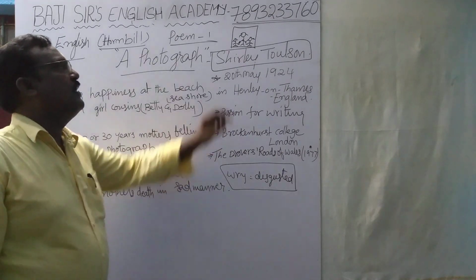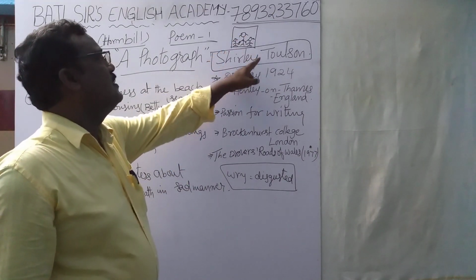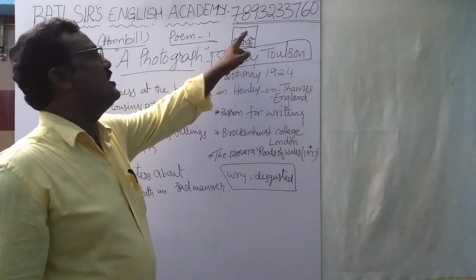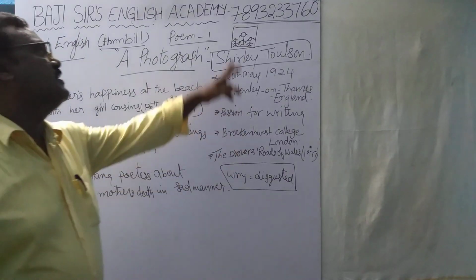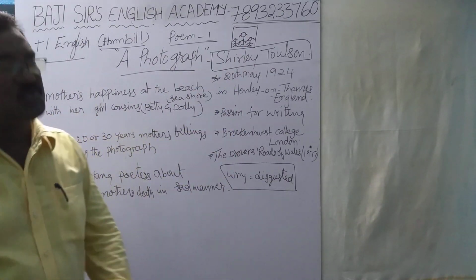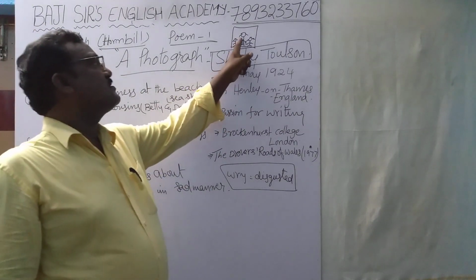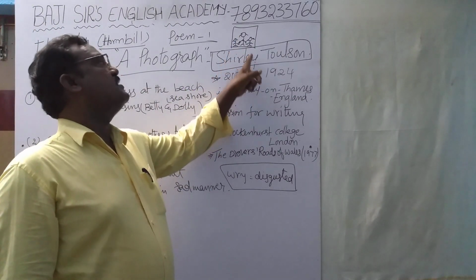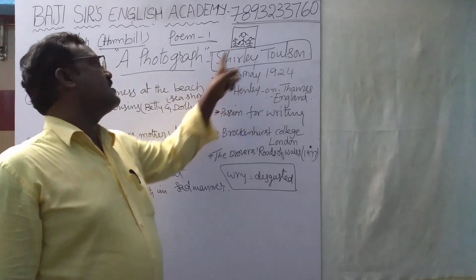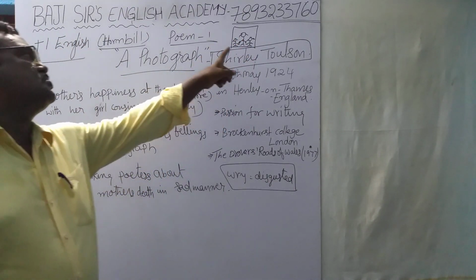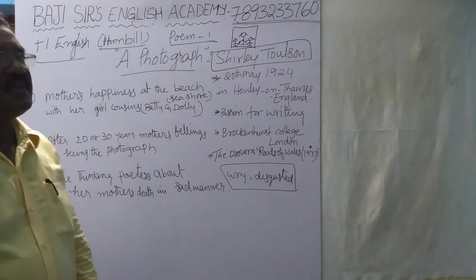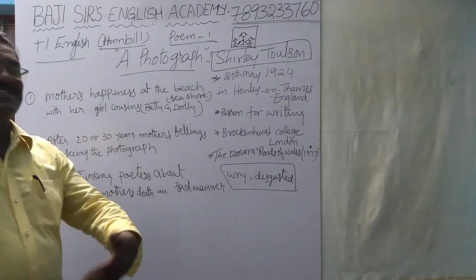There, the mother is the big girl. Her age might be 12 years. So here what we have to understand is the age of 12 years. Shirley's mother, along with her cousins, went to the seashore and got her photograph taken. Now see here, the second stanza.